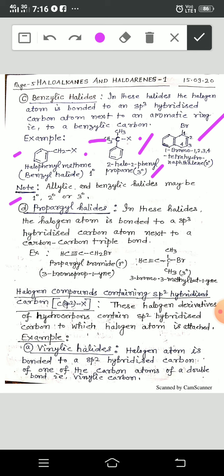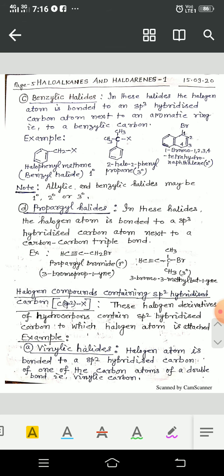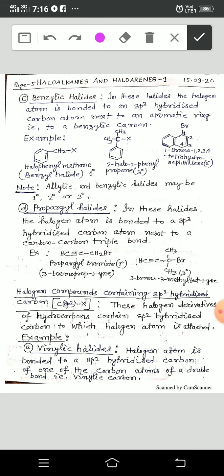And that's why it is told here, allylic and benzylic halides may be 1 degree, 2 degree and 3 degree. It is very important, just for your conception. Now, propargyl halides means, in these halides, the halogen atom is bonded to an sp3 hybridized carbon atom next to a carbon-carbon triple bond. See here, this is a carbon-carbon triple bond. Halogen compounds containing sp2 hybridized carbon.